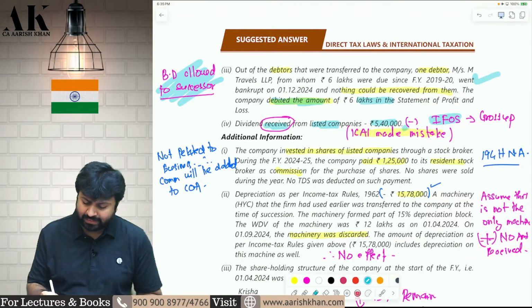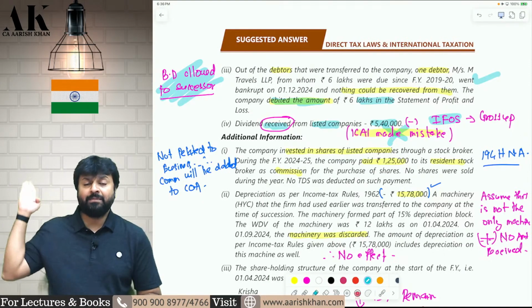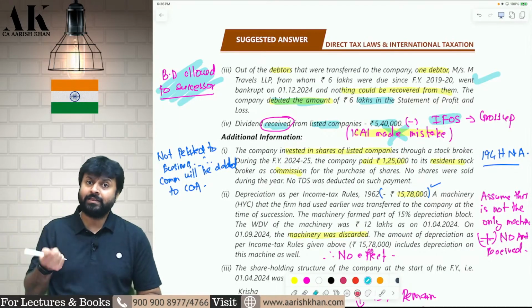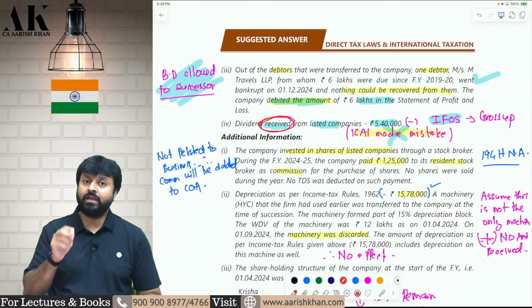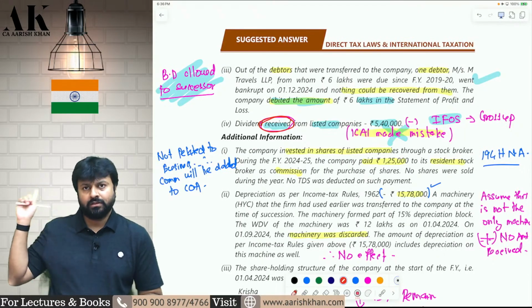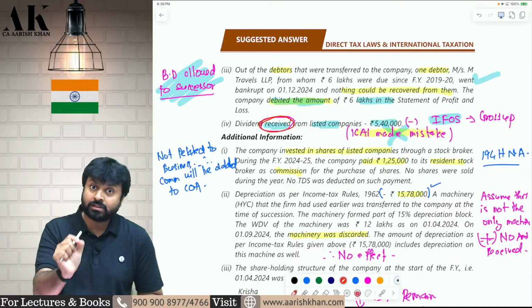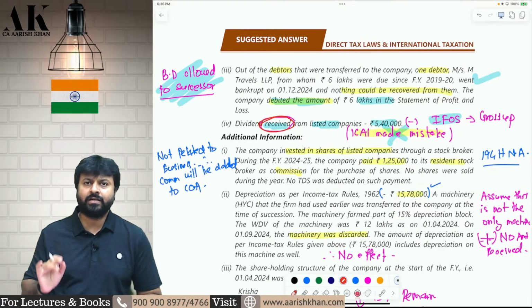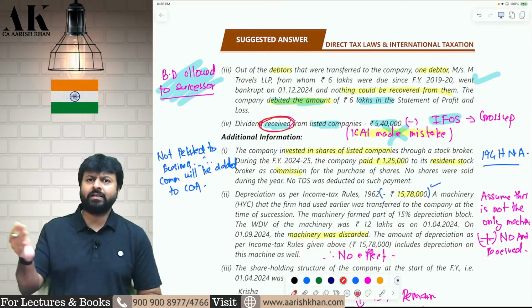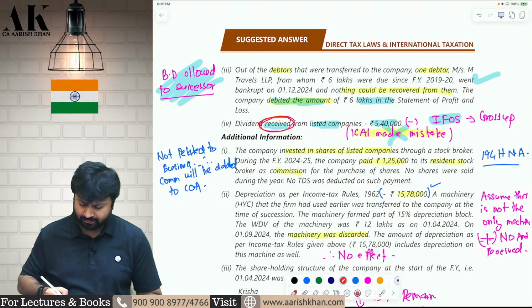But unfortunately, ICAI has not grossed up this for the very first time. In the earlier questions, in the earlier papers, in the RTPs, MTPs and past papers, they used to gross up such items. Whenever they used to see the word received, they used to gross up. But now they have not grossed up. I don't know what to do. According to me, you reduce 5,40,000 from here, gross up and show under what? Under IFOS, and then write a note: we are grossing up because the word received is written in the question. Write down the assumption in the paper. I think so. After that, they should not give you the answer wrong. Otherwise, they have given the answer wrong. All those who have grossed up in May 2025. Absolutely hopeless. That is not expected from ICAI.